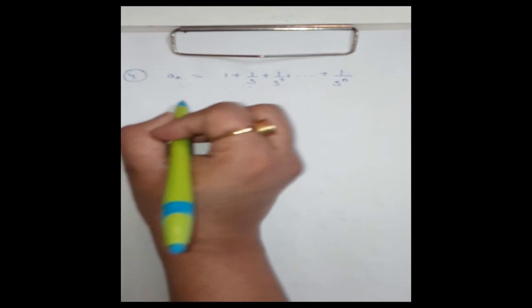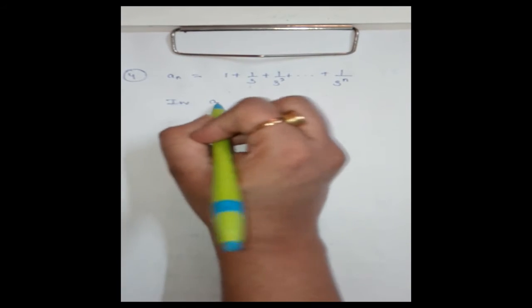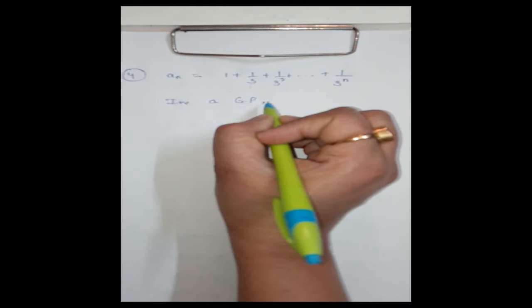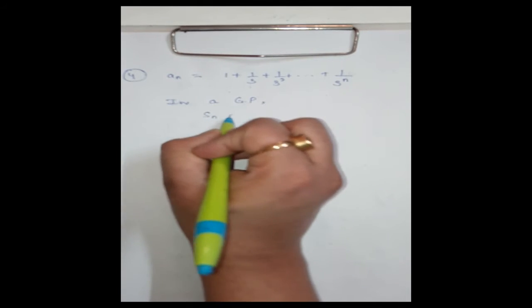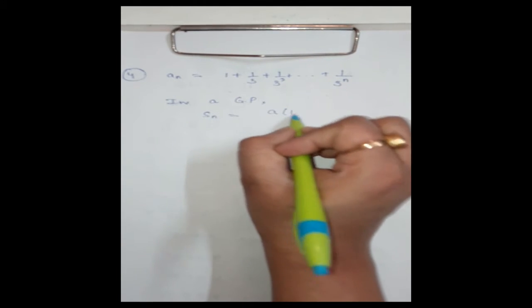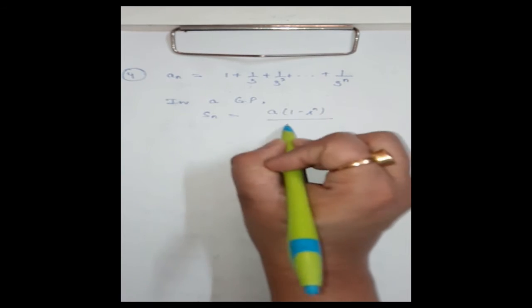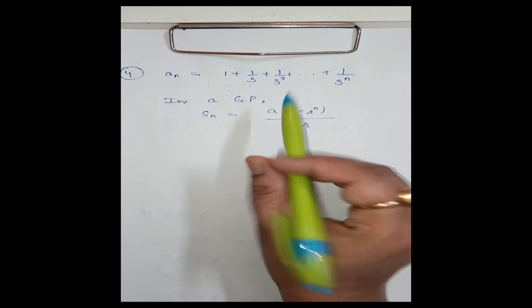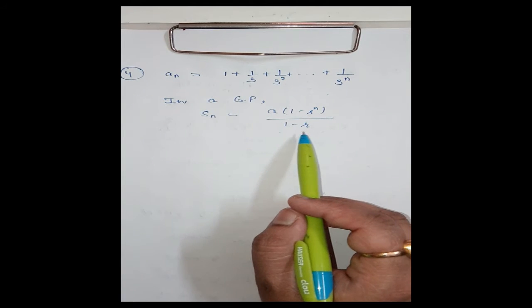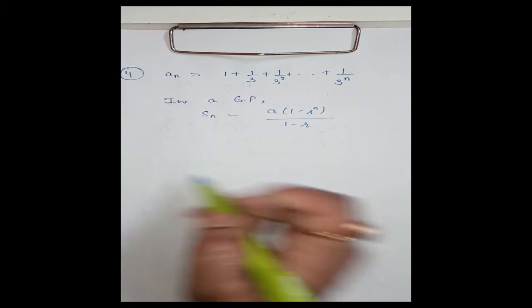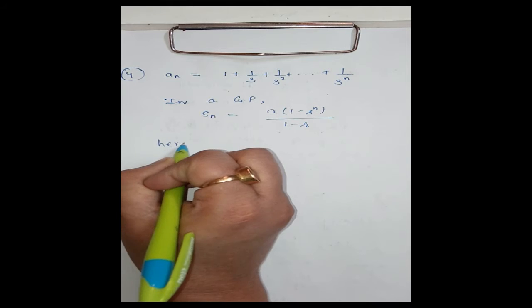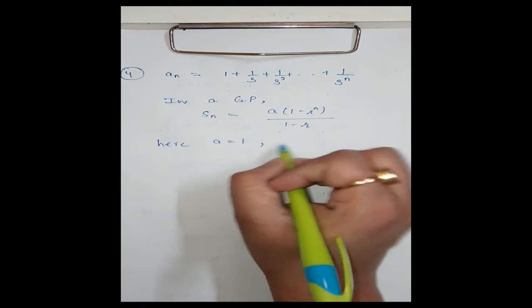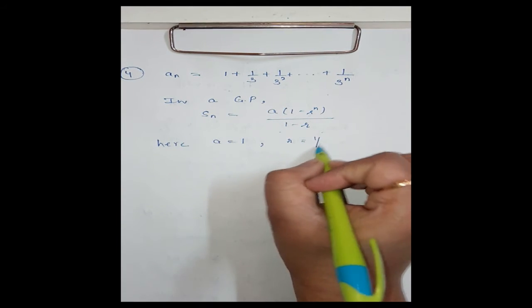And we know in a GP the sum of n terms S_n is given by a into (1 minus r power n) divided by (1 minus r), where r is the common ratio and a is the first term. Here r is 1 by 3, which is less than 1, a is 1, r is 1 by 3.